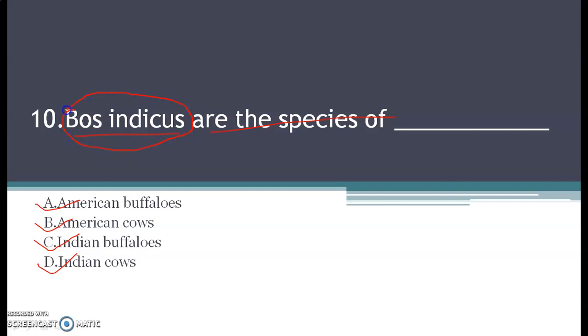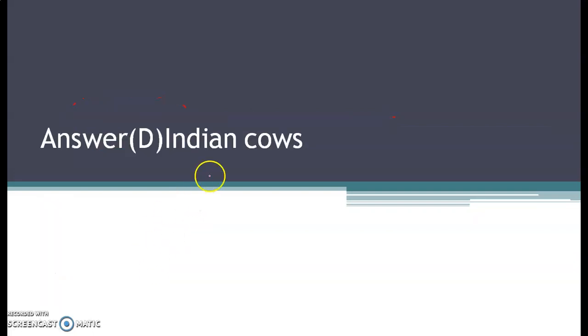If you remember the trick which I have told you to, it's like remember the species and the genus name, then you obviously get this correct, because Bos indicus, the term itself explaining that whether it is Indian breed or whether it's going to be the foreign breed. Okay, So the correct answer for this question is option D, that is Indian cow. Bos indicus is a variety, it's a breed of Indian cows.